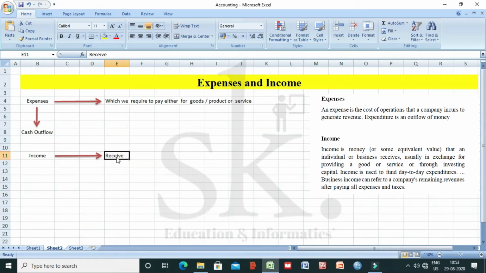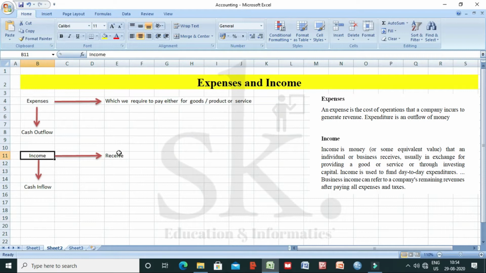On the one side we had expenses, which we are required to pay because we have purchased certain goods, products or services. Income on the other side is basically what we receive. If I have termed expenses to be cash outflow, then I can term income to be cash inflow of money. I hope you have understood this basic concept of what is an expense and what is an income. And in the last statement, business income can refer to a company's remaining revenue after paying all expenses and taxes. So once I deduct, that is what we say is the business income.